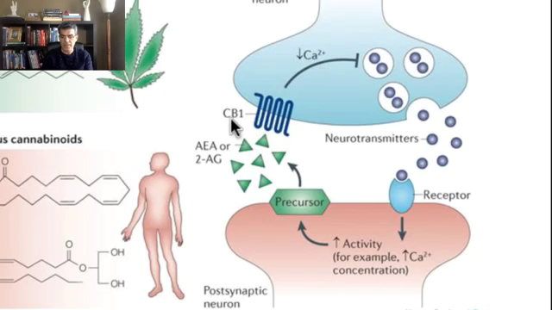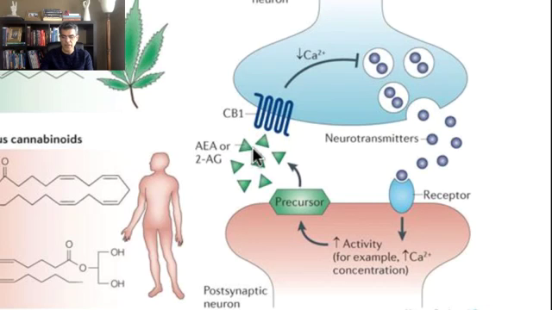The presynaptic neuron, as you can see, has a receptor for endocannabinoid, which is CB1. When AEA or 2AG sits on CB1, it blocks calcium entrance to the cell. So calcium influx into the cell gets blocked.